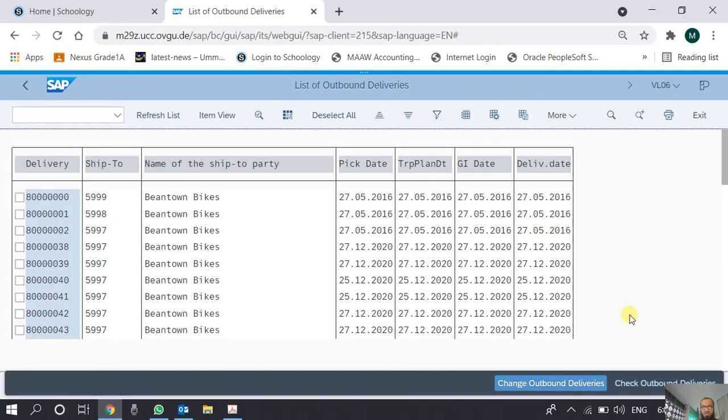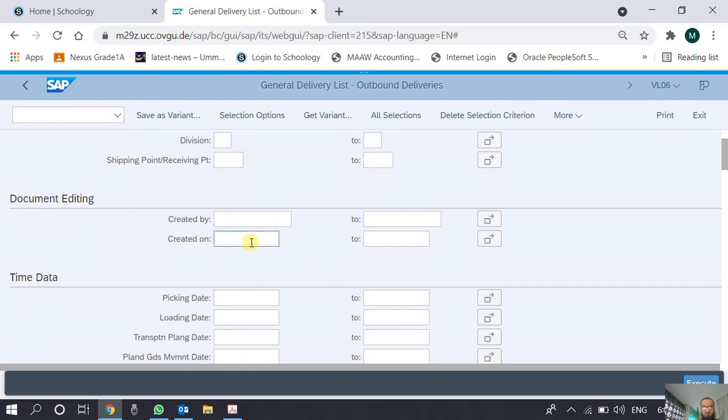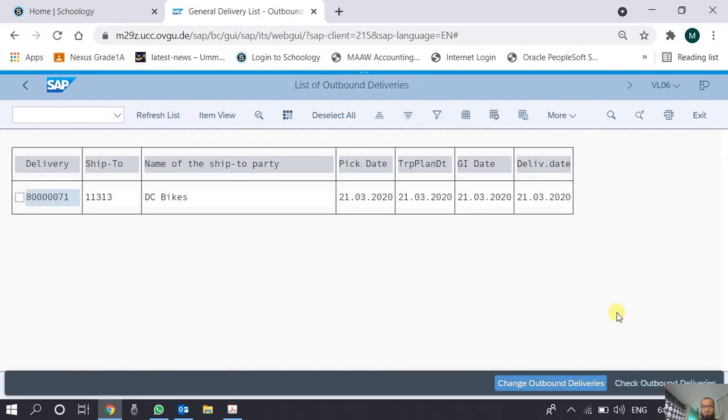You see now the scroll bar shows a relatively smaller number of records in this report. Again, there can be other filters. I delete this filter and maybe I filter on created by, TEACH 0. I want to see all the delivery documents created by me. There is just one.